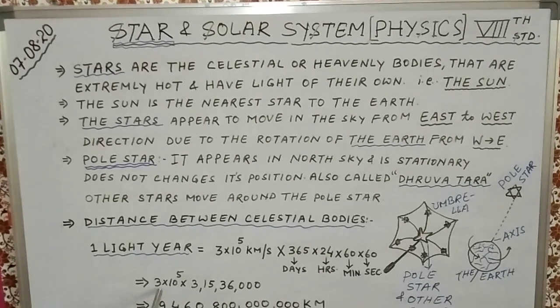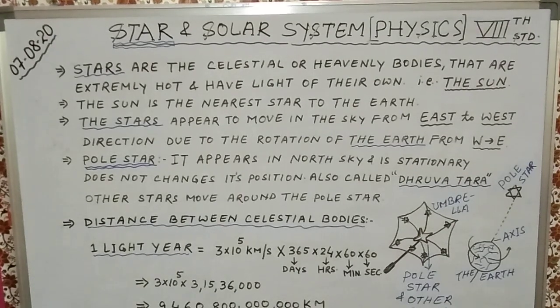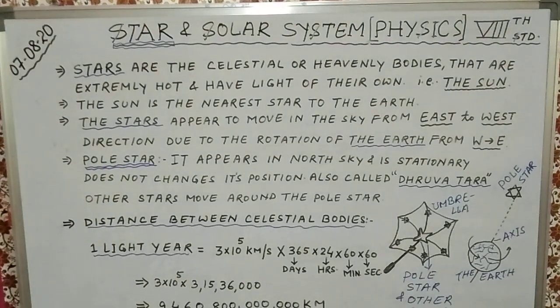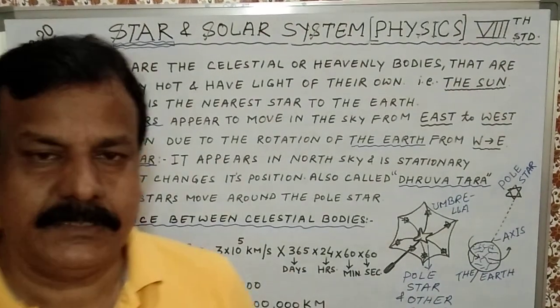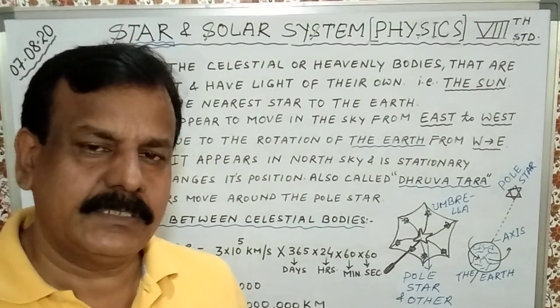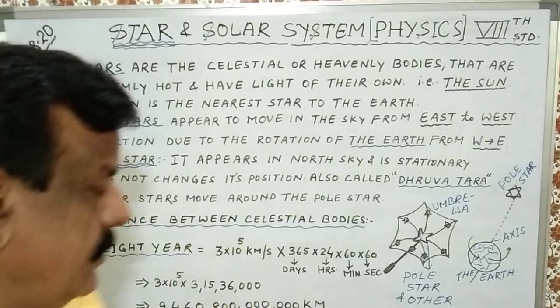Now multiply the seconds with this speed, and you will find this many kilometers. In short, in standard form, 1 light year is 9.46 into 10 to the power 12 kilometer. With the help of the light year we can measure the distances between celestial bodies.